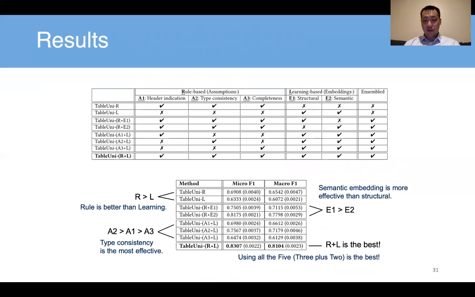So some results down here show that it takes seconds to read the table, but then you will see all the rules and the two kinds of embeddings are very useful. Actually, rules perform better than learning. It's quite interesting, right? Rules perform better than learning because those rules are pretty robust. They are very, very informative rules, like covering all the three types and also the consistency of the type of the column headers and row headers.